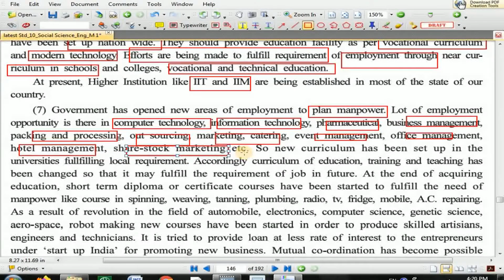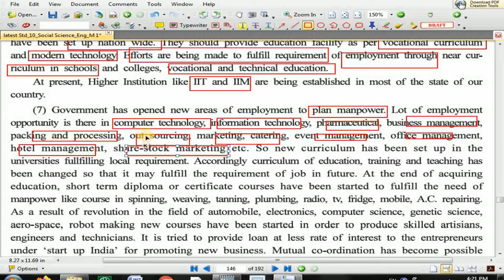Now we discuss all these. Here they said the government opened so many areas where you can get employment. Like we have various areas in terms of opportunity: computer technology, IT industry, pharmaceutical companies, business management, the job of packing and processing, outsourcing.